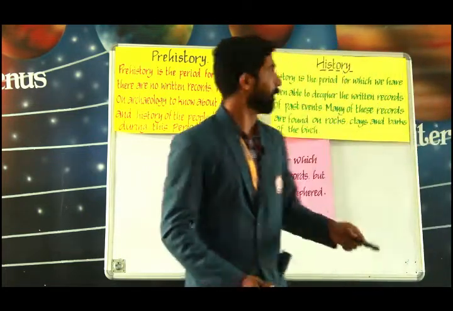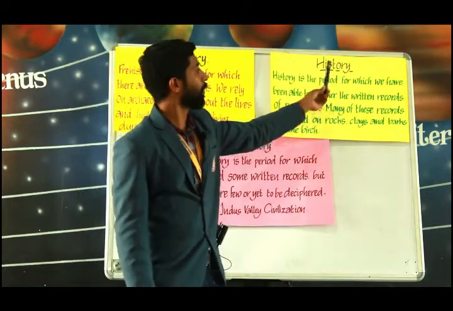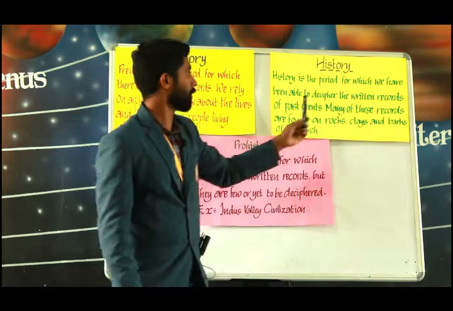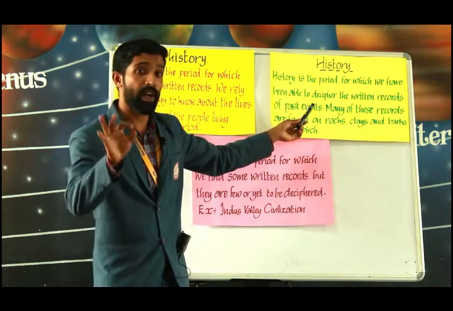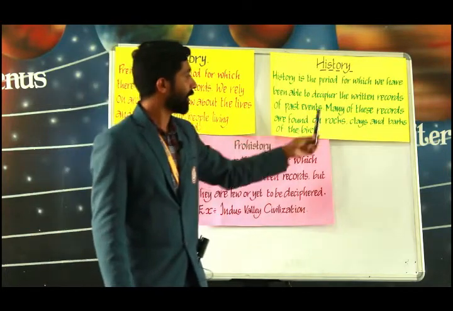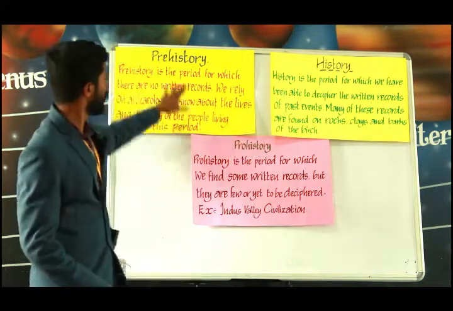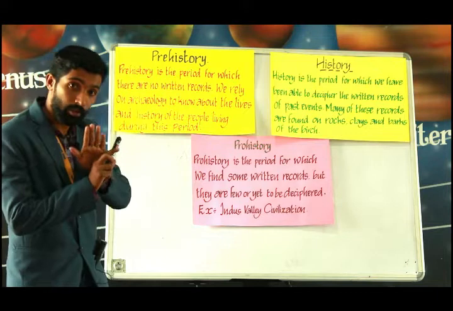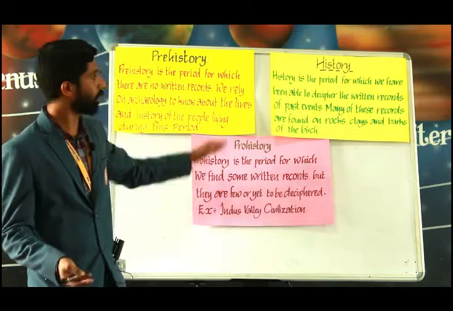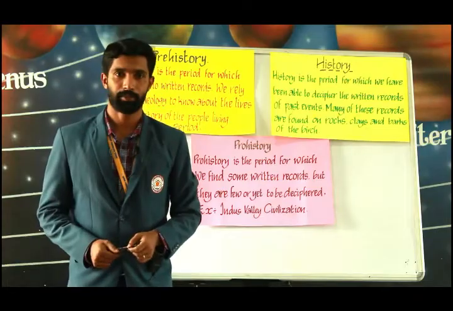And now let's learn about the last, that is history. History is the period for which we have been able to decipher the written records of past events. That means we have enough records with us. Many of these records are found on rocks, clay and barks of trees. So, this is what history is. Prehistory means there are no written records. Protohistory has some written records, and in history we have enough evidence.